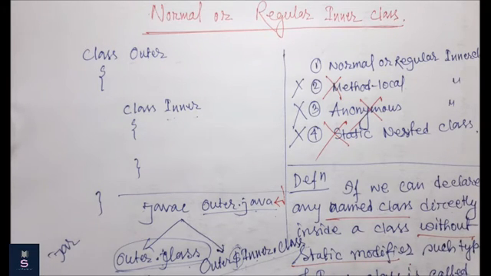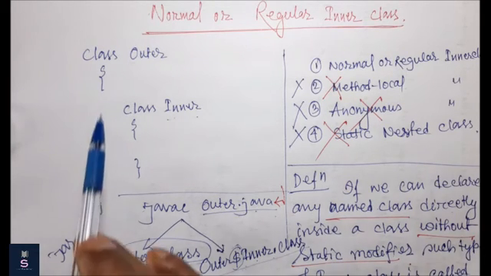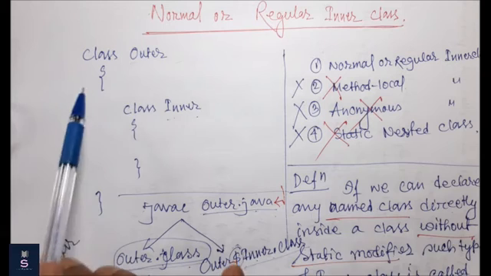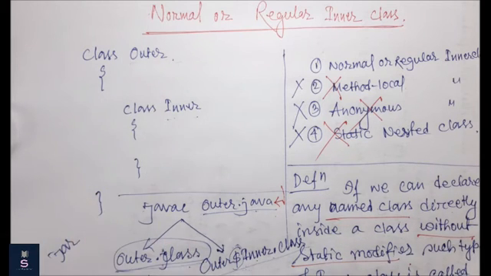In this example I have not used any main method. I am just talking about this example. I have just declared class Outer and class Inner, so it will compile fine. I will show it in a coding example also that there is no problem of compilation, because I have maintained the syntax. But now the question is, if I run java Outer, what will happen? It will throw a runtime exception.